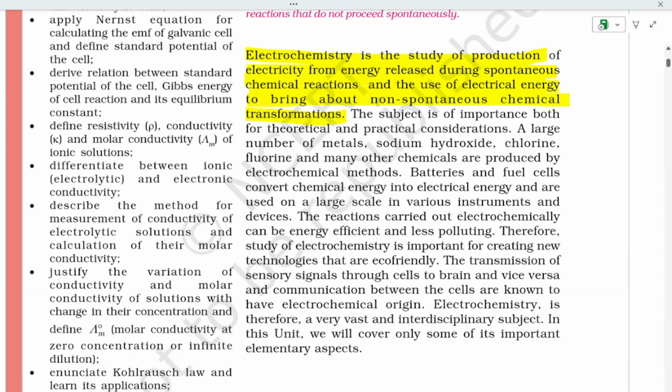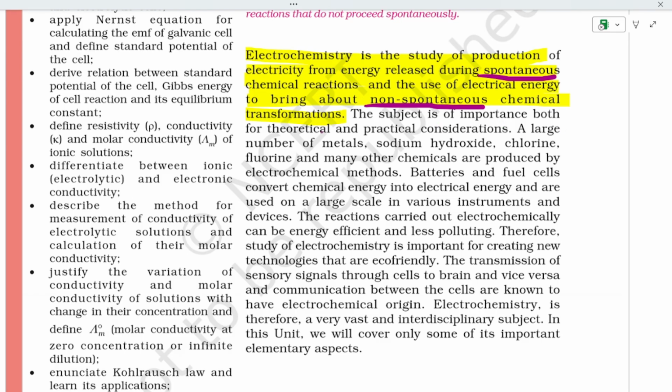What is spontaneous? It happens very quickly and we cannot add any external addition to it; that is termed spontaneous. And non-spontaneous is obviously the reverse of that. We have to add something externally.